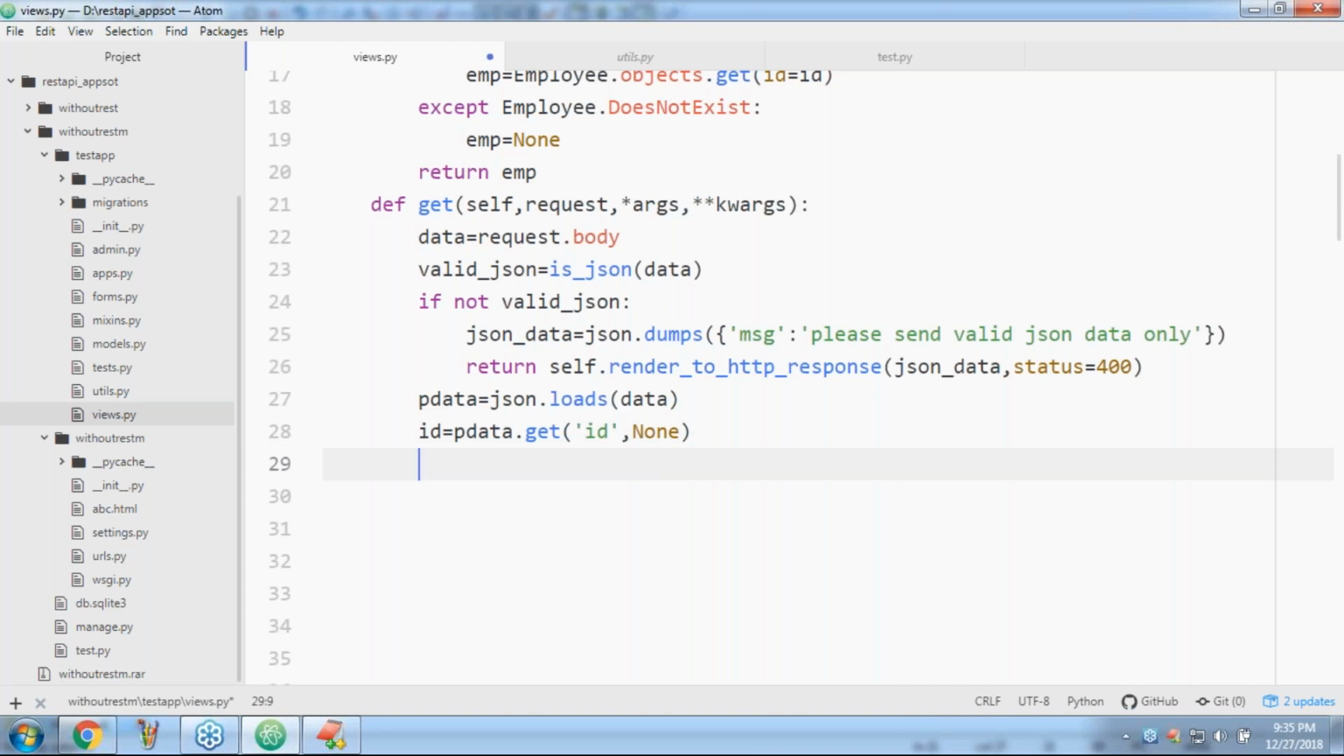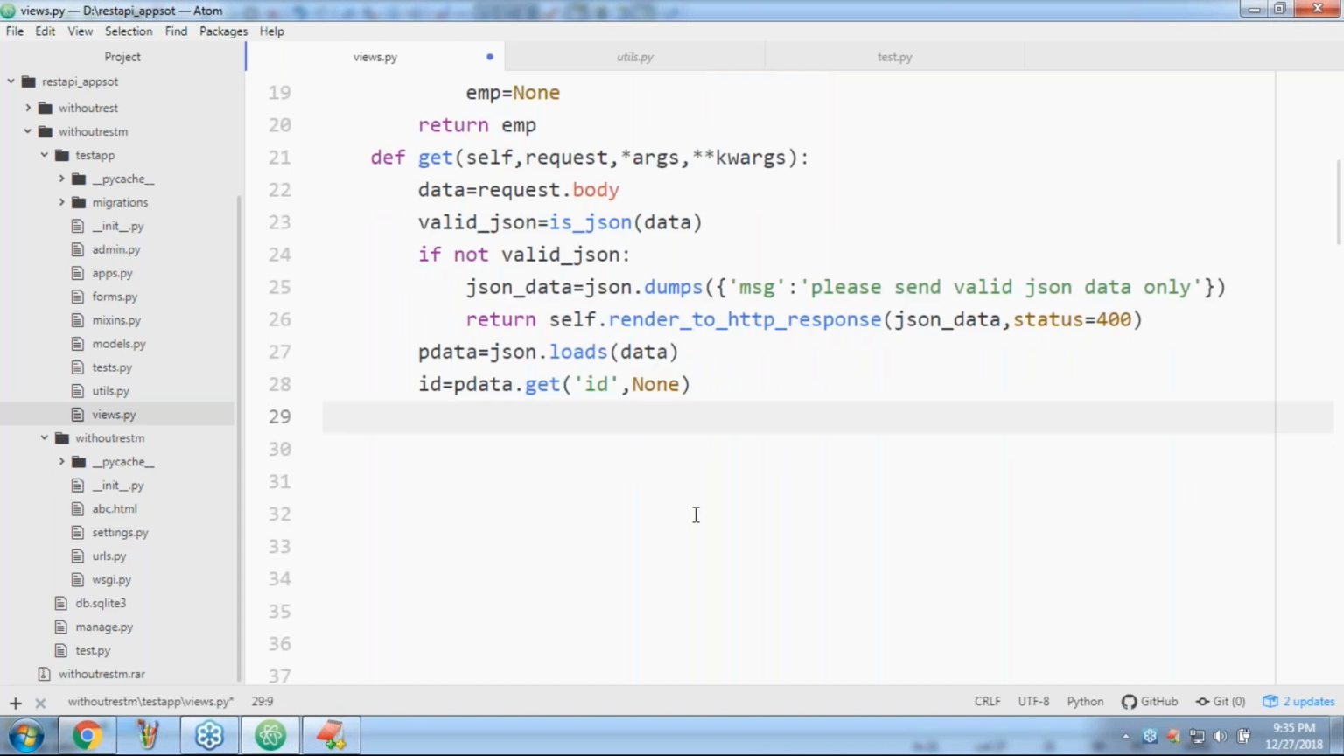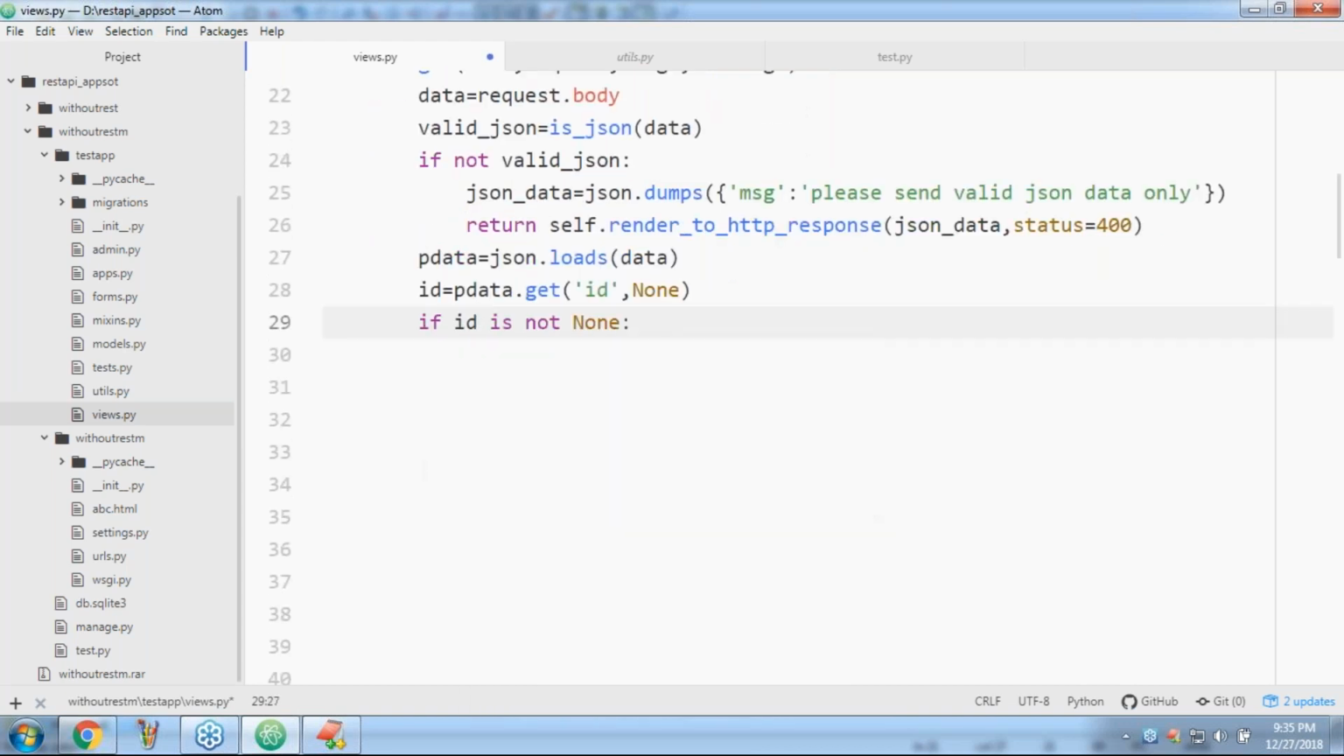Very important point. Up to this, any doubt? This is the dictionary, Nandakishore. We are converting JSON data into a Python dictionary. From the Python dictionary, using the get method, what is the value associated with the ID? If this ID is there, we will get the corresponding value. If ID is not there, then we get none. Now my question is, if ID is not none, what is the meaning of this? Can anyone please tell? If ID is not none, what does it mean?